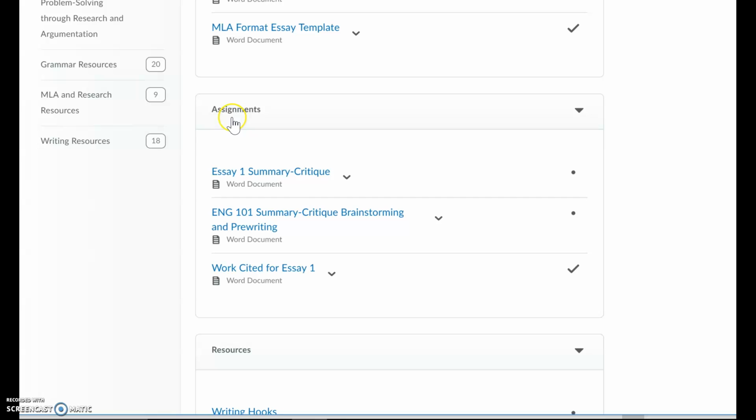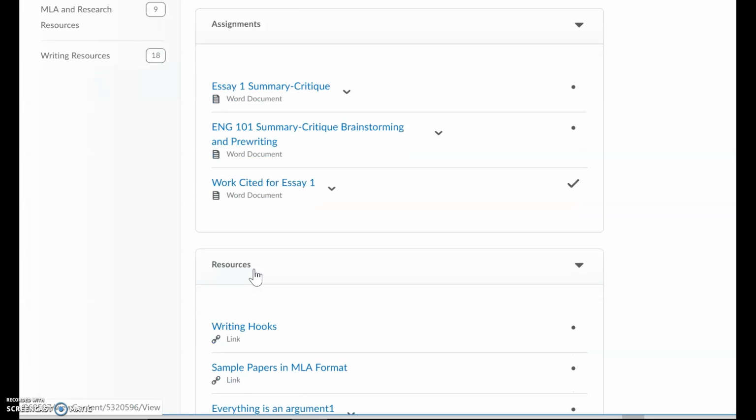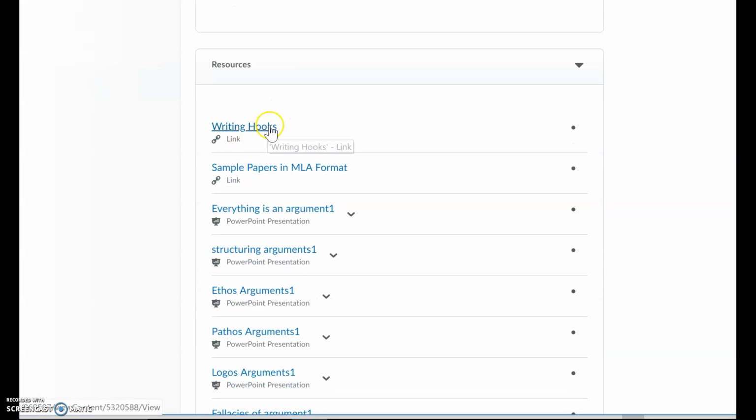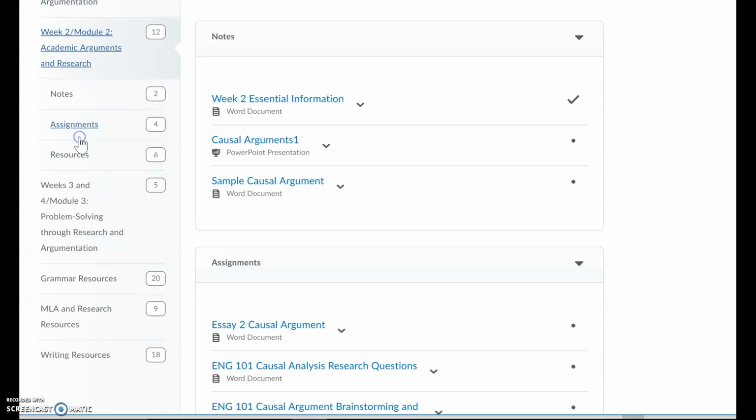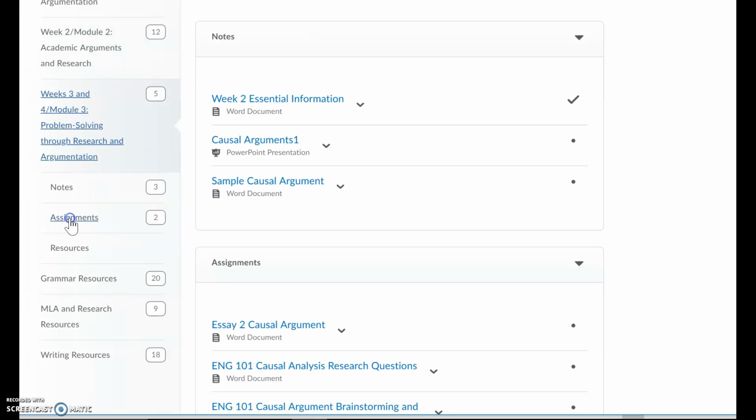You will also see the assignment section. So this is your first essay for the course, summary critique. This is a brainstorming and pre-writing sheet. And then I already did works cited citations for these essays, so we'll talk about that when it's time. You'll also see resources, so these are some things to help you with, for example, writing hooks to introductory paragraphs or using audience appeals such as ethos, pathos, and logos. Okay, and it'll be the same way set up for every week.